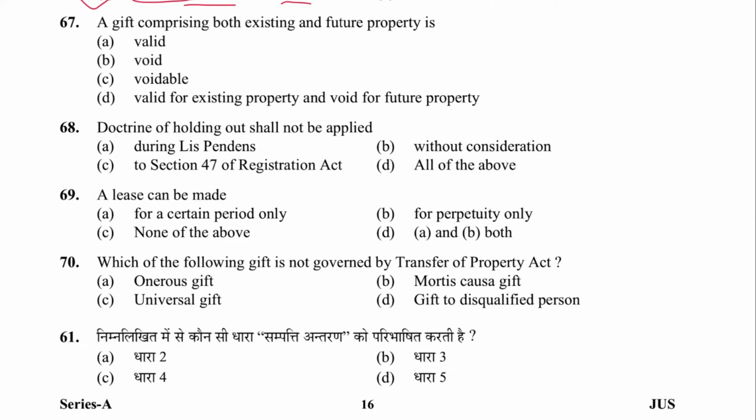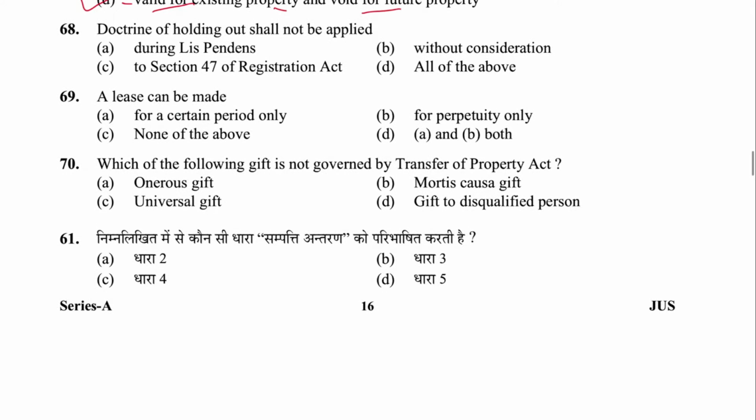Next, 67. A gift comprising both existing and future property is valid for the existing and void for the future. D is the answer. Next, 68. Doctrine of holding out shall not be applied where? During pendency, yes. Section 47, Registration Act, yes. Without consideration, yes. All of the above. D is the answer.